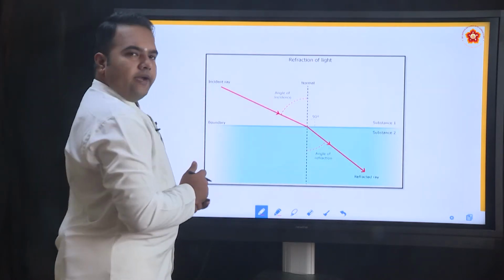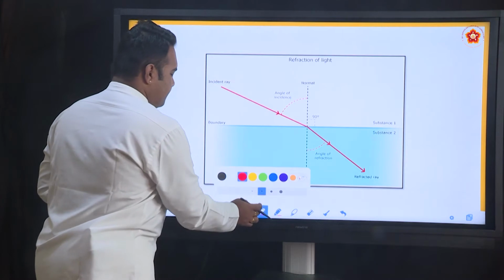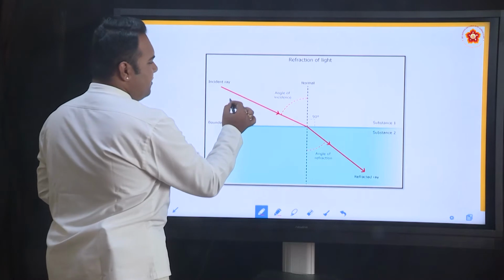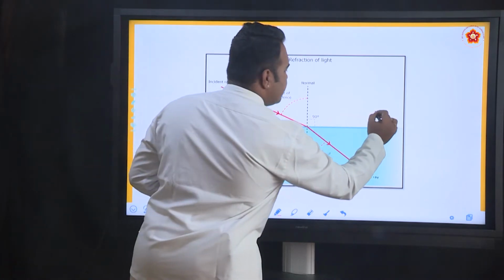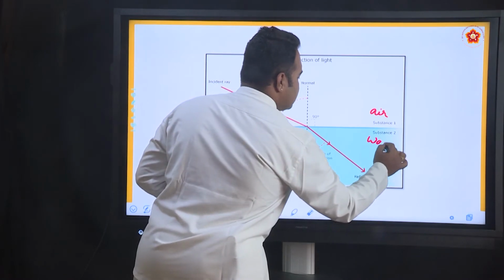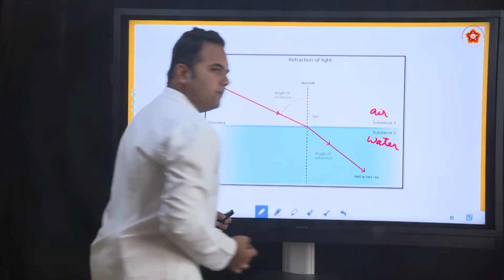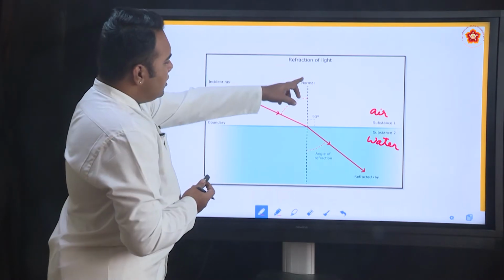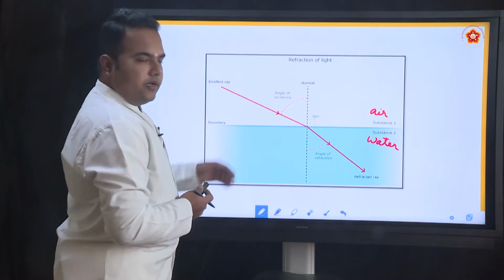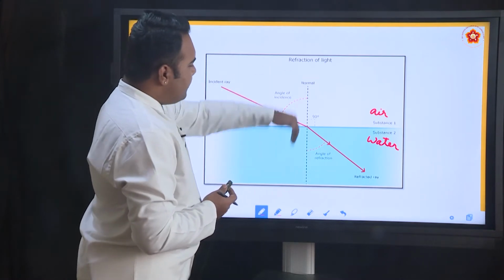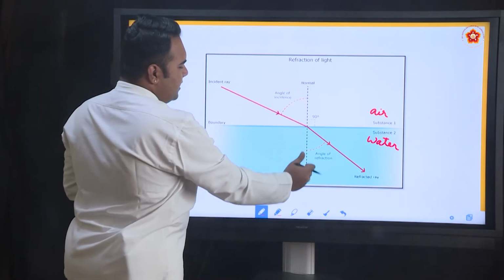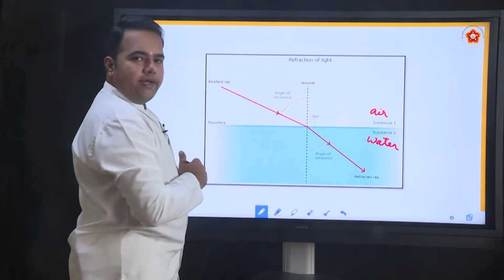So have a look at this diagram. We have a boundary that separates medium 1 and medium 2. Let us call this substance 1 air, and this substance 2 water. The normal is defined as an imaginary line drawn perpendicular at the boundary of separation of these two media. So this normal is at 90 degrees to both the media.